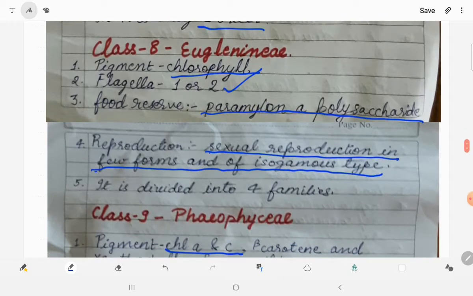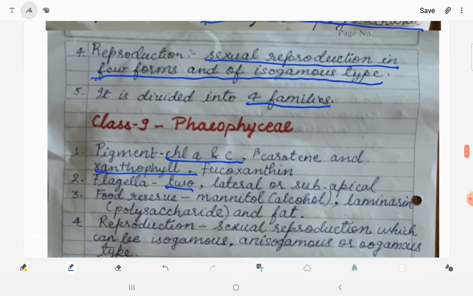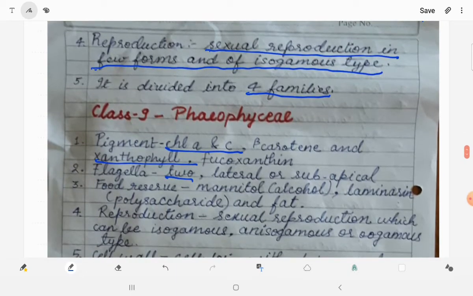This class, Eugleniinae, is divided into 4 families. It does not contain any order, but it is divided into 4 families. Let us move to the other class, class 9th, Phaeophyceae.